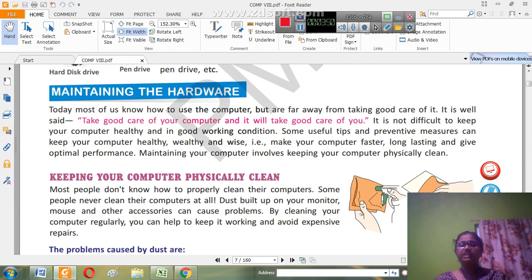We need to clean it up. Physical cleaning is very important, right? Like you wash your hands and sanitize things nowadays all the time, in the same way you have to clean the hardware, the system, properly.